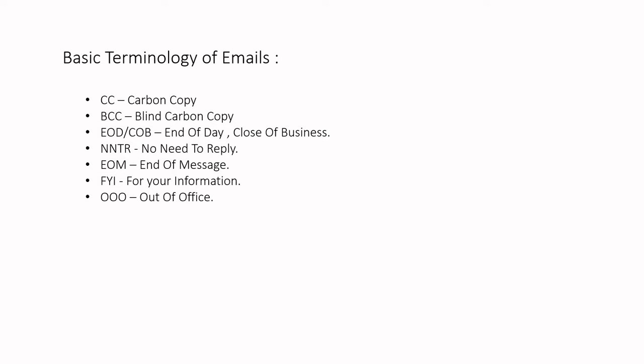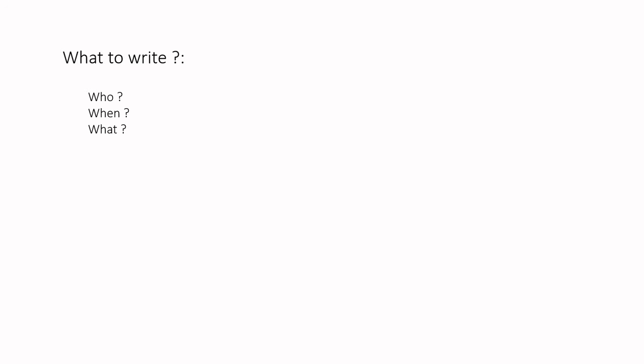When you take a day off from regular work, you just need to write that you'll be on OOO, that is out of office. When you start writing emails, there are three main things you need to keep in mind: who, when and what. The first thing is who. Who you are targeting in the email, that is the To part.